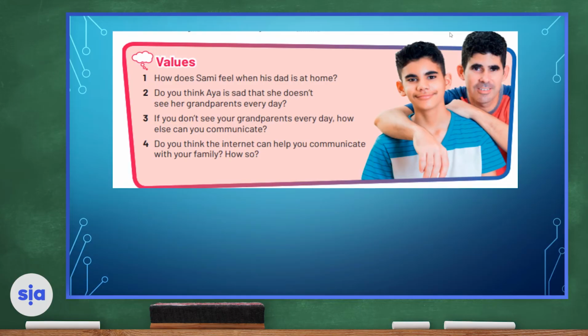Let's start reading the questions and let's have our discussion. How does Sami feel when his dad is at home? What do you guys think? How does Sami feel when his dad is at home? Do you think he feels happy and comfortable, or he feels unhappy? Write your answers down. Number 2, do you think Aya is sad that she doesn't see her grandparents every day?